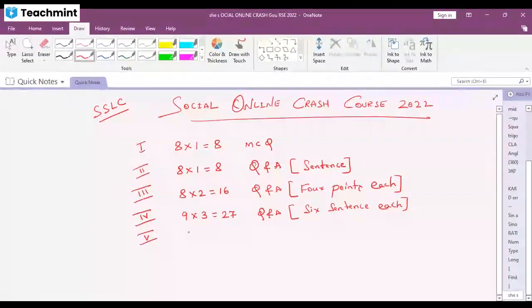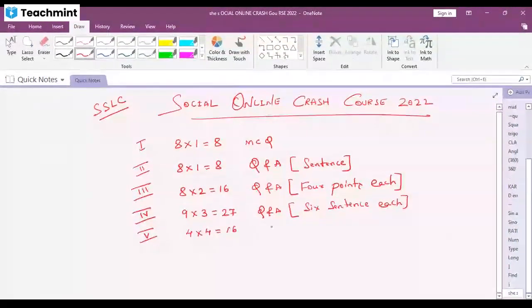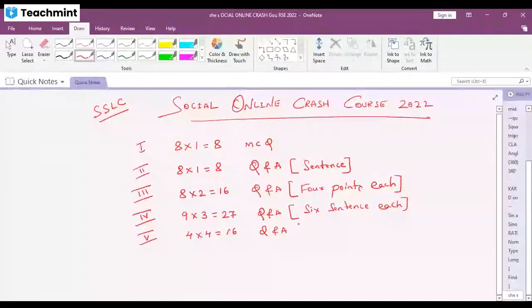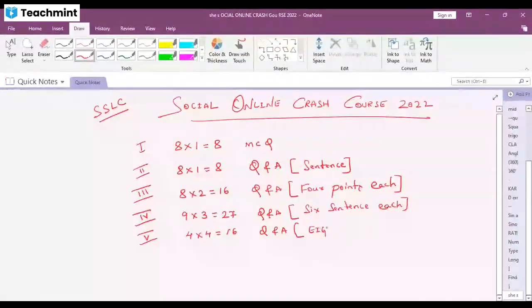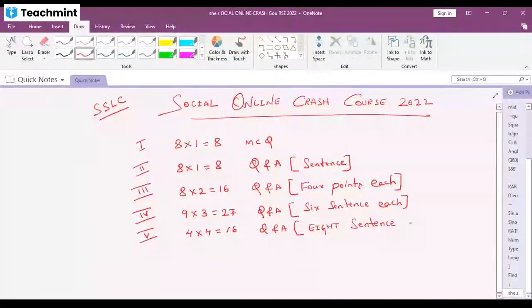And then the fifth main, answer the following questions. 4 questions, 4 marks each. Total 16. Question and answer. Here itself they have given 8 sentences each, minimum 8 sentences each. And then is your sixth main, that is one question.